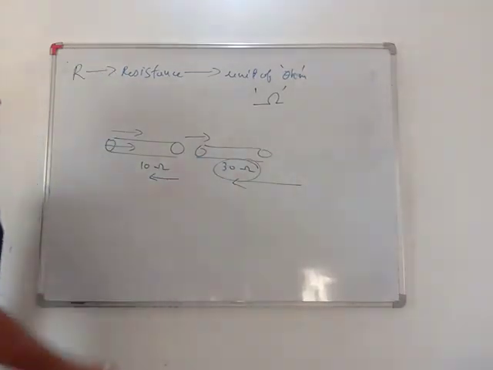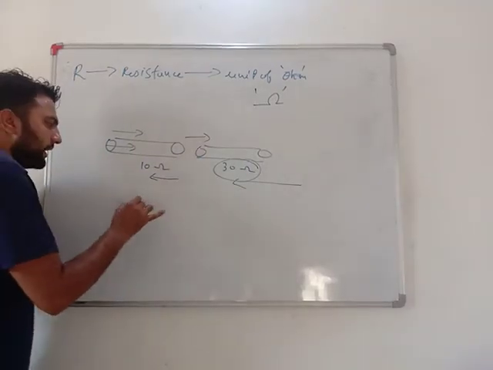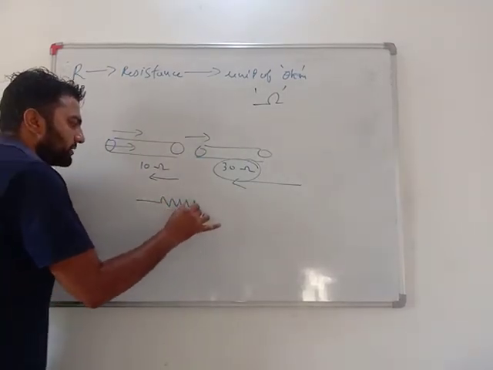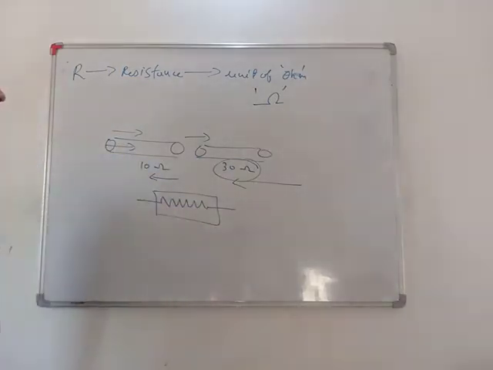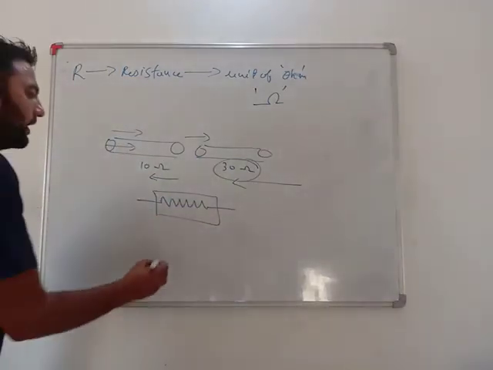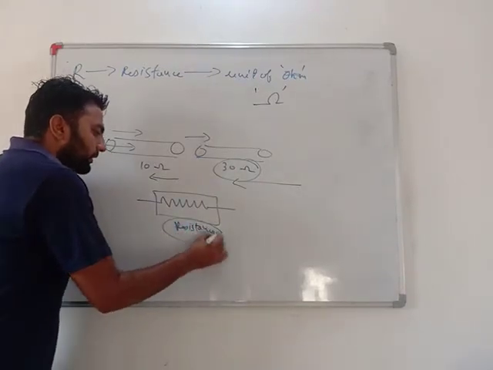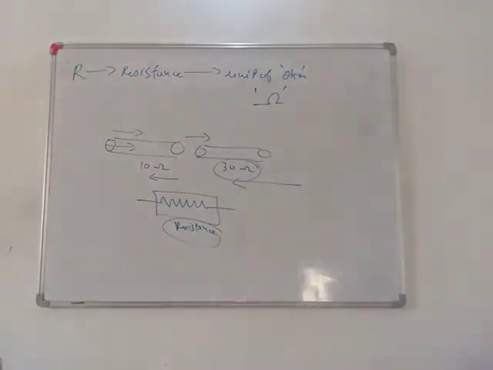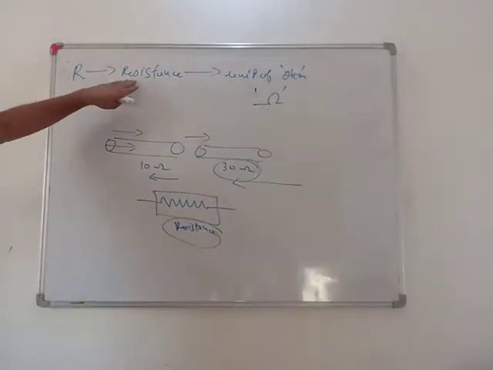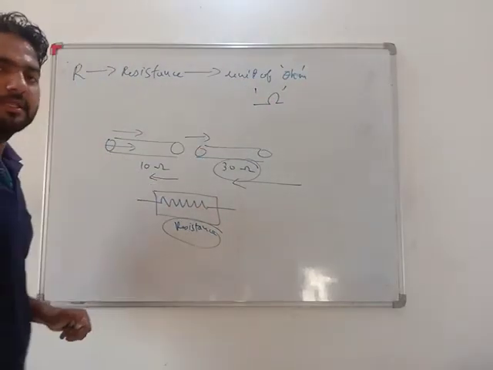Why? Because resistance is more. Okay, dear students, in circuit diagrams we will show resistance by this symbol. This is the electric symbol for resistance, very important. When we draw electric circuit diagrams, this is the symbol for resistance. The unit of resistance is ohm and the symbol used is this.